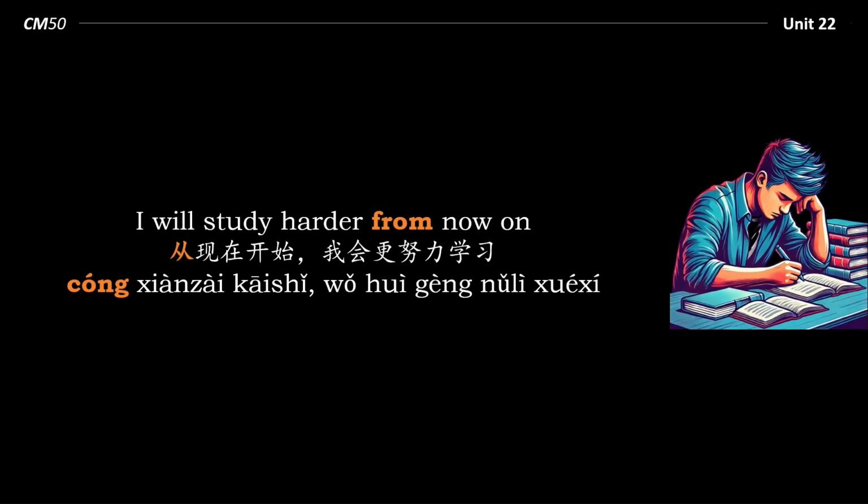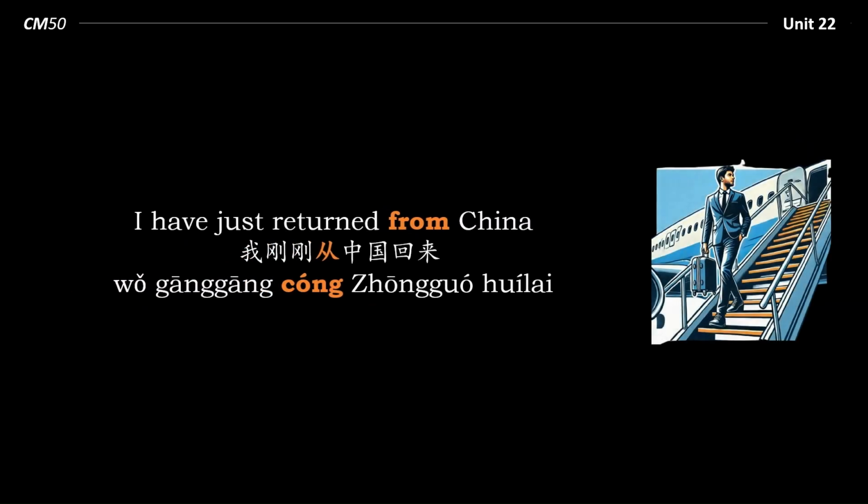However, we don't want to make the mistake of thinking that all Chinese prepositions go at the beginning of the sentence. For example, this same preposition 从 can also come towards the middle. I have just returned from China. 我刚刚从中国回来. 我, I; 刚刚, just; 从, from; 中国, China; 回来, return.